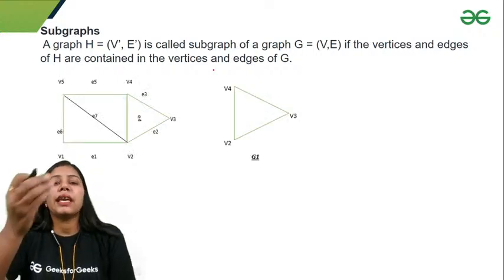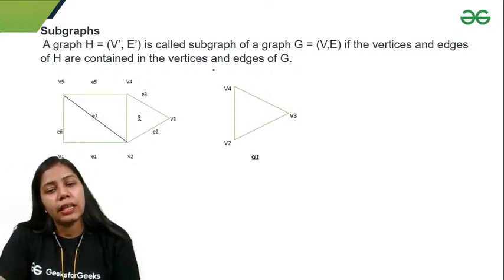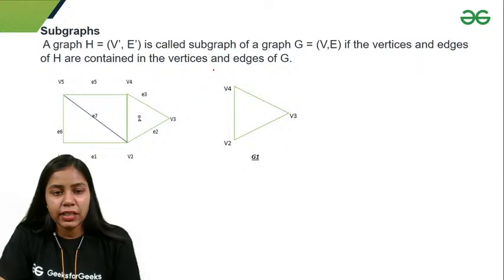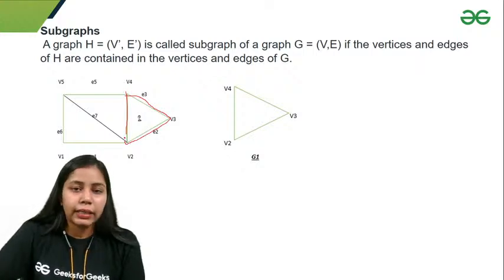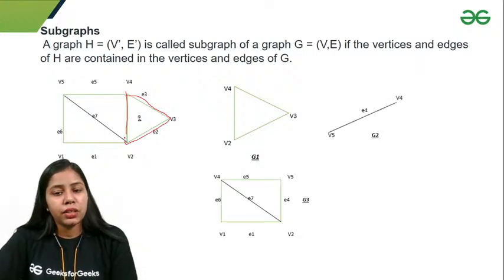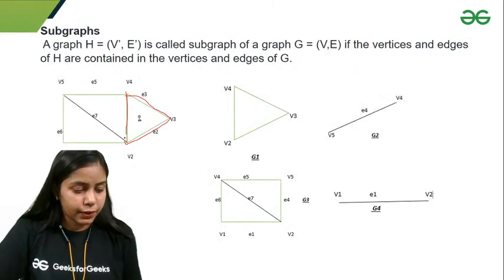So let's move forward. Subgraph. If I take any smaller part of a graph, I'll say that it is a subgraph. G1 is a subgraph because I have taken V2, V3, V4, this part, right? So I get a subgraph. Similarly, G2 is a subgraph, G3 is a subgraph, G4 is a subgraph. So these are the subgraphs.